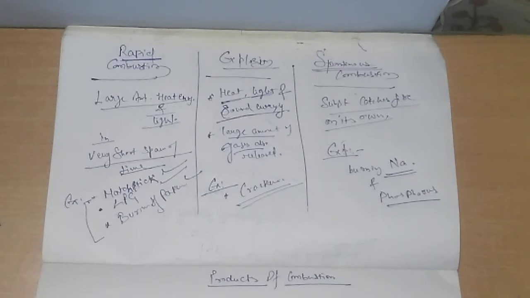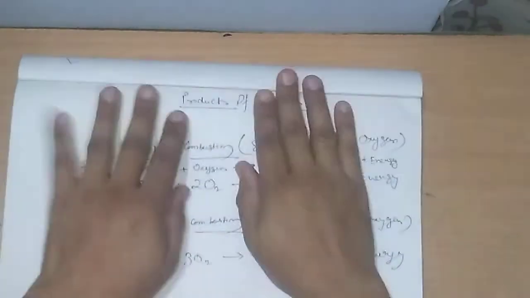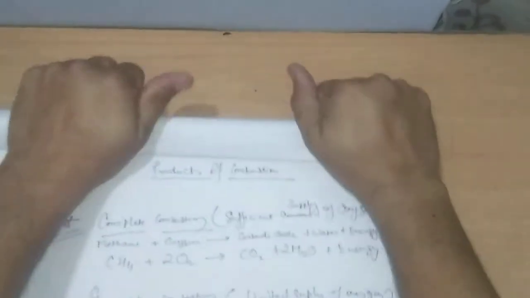Now today we have to discuss what the products of combustion are. When we burn something, of course we get heat and light energy, but along with heat and light energy we also get a few other products.